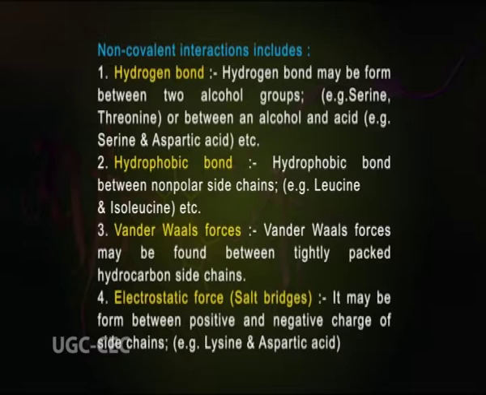Non-covalent interactions include, number 1, hydrogen bond. A hydrogen bond may be formed between 2 alcohol groups, for example, serine and threonine, or between an alcohol and an acid, for example, serine and aspartic acid, etc.